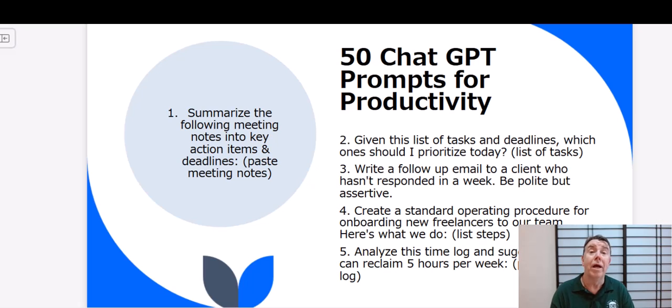3. Write a follow-up email to a client who hasn't responded in a week. Be polite but assertive. 4. Create a standard operating procedure for onboarding new freelancers to our team. Here's what we do. List steps. 5. Analyze this time log and suggest how I can reclaim 5 hours per week. Paste time log. So all of these are going to save you a lot of time, I would think.